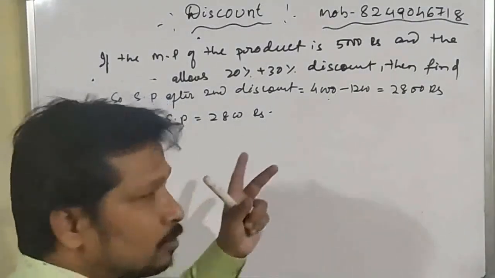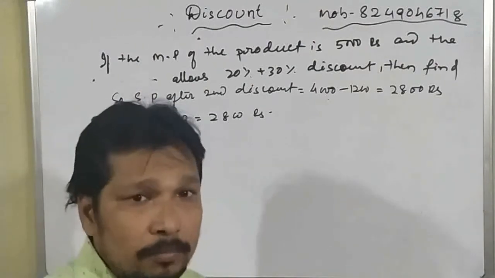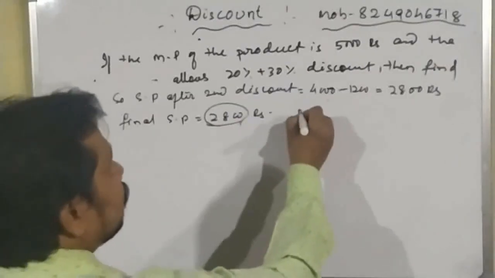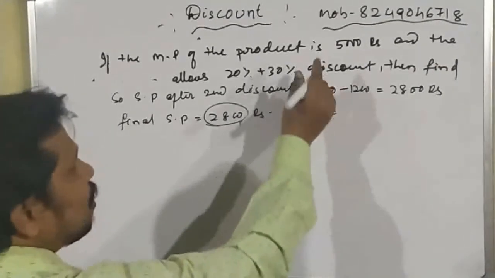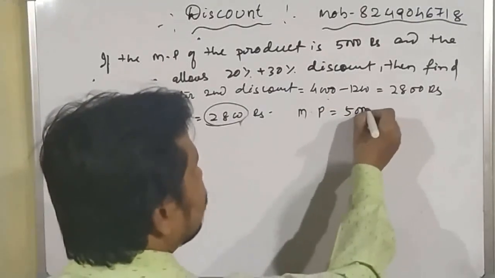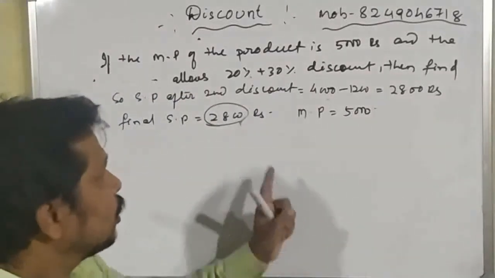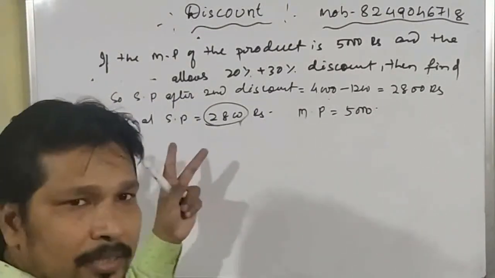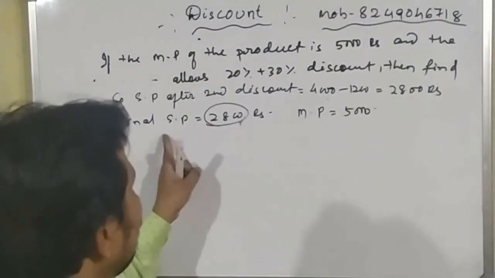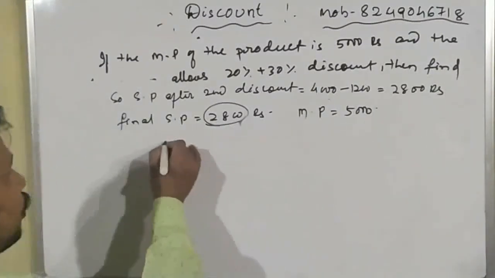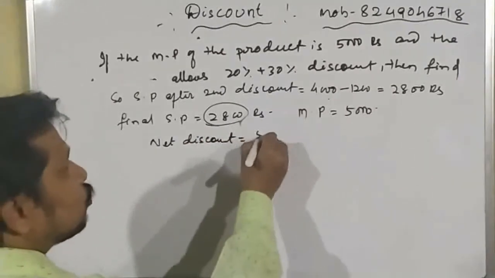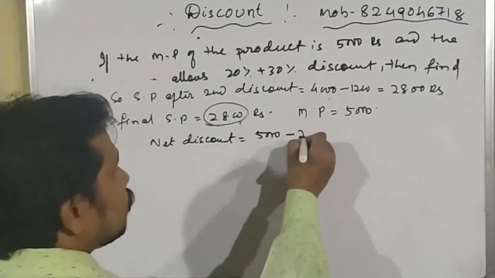And now we have to find out the net discount and the net discount percentage. So the final selling price is equal to this much, and the mark price, what was the first mark price? Initially the mark price was 5,000. Okay student? So now you will find out the net discount, because this is the first mark price and this is the final selling price. So net discount is equal to 5,000 minus 2800.